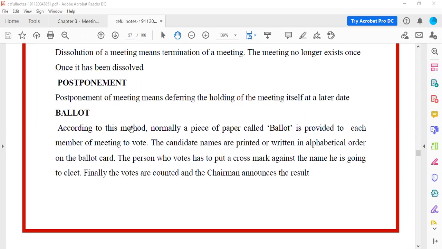Later they will open the ballot box, they will count the papers separately, how many of them have put the seal for number 1, how many for number 2, number 3, number 5, like that they will count, and they will announce the result. Like how election happens, in a similar way this voting in the company also takes place. So that is the ballot method. Now here, this ballot method is usually used to elect a director. If they want to have a new director for the company, that is how they do the voting. If they want to have a new chartered accountant to the company, that is how they'll be doing it.